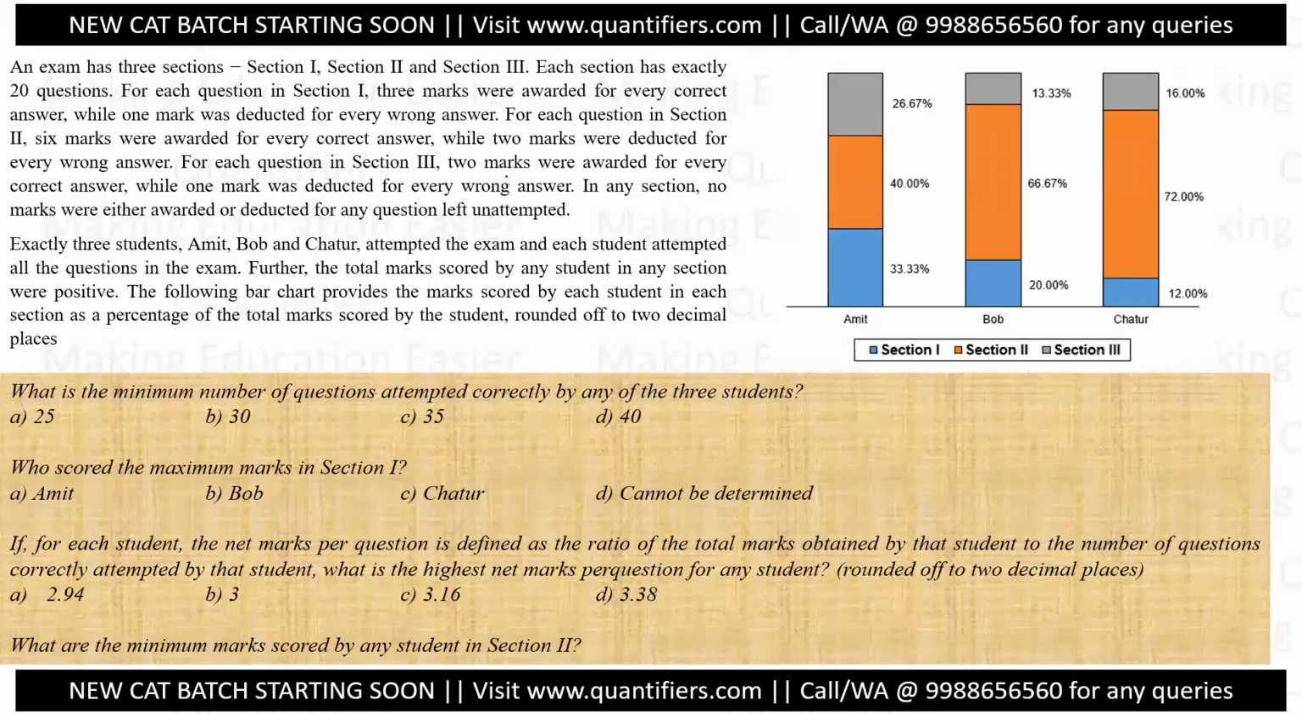Now this is today's set. Let's read it. It says, an exam has three sections, section 1, 2, 3. Each section has exactly 20 questions. So 20 questions here, 20 questions here, 20 questions here. For the first section, the scheme is +3 -1. For the correct question, you are getting +3. For the wrong one, -1. For the second, it is +6 -2. For the third section, it is +2 and -1.